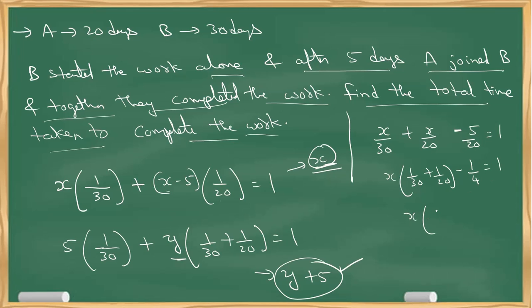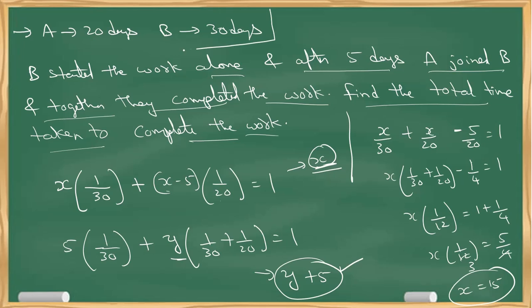So 1 by 30 plus 1 by 20 is 1 by 12, we have already done this. x into 1 by 12 equals 1 plus 1 by 4, which is 5 by 4. So the x value is 15. Now let's check whether I'll get the y value as 10, because 10 plus 5 will be 15.